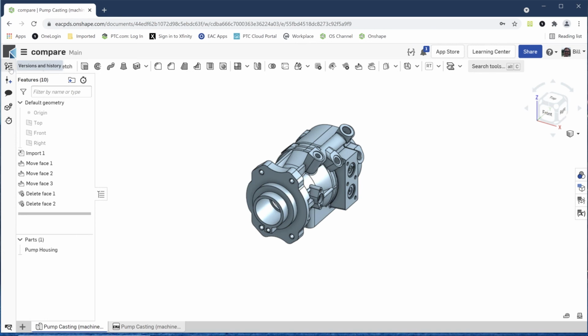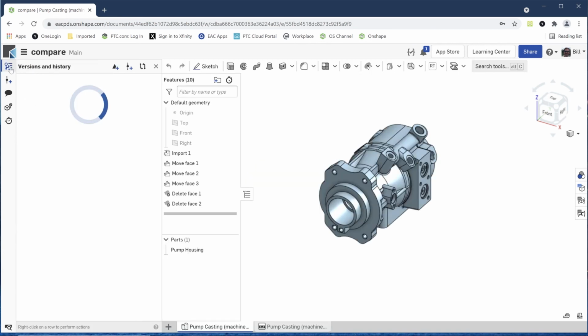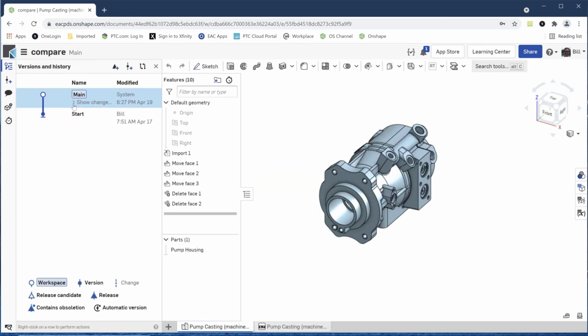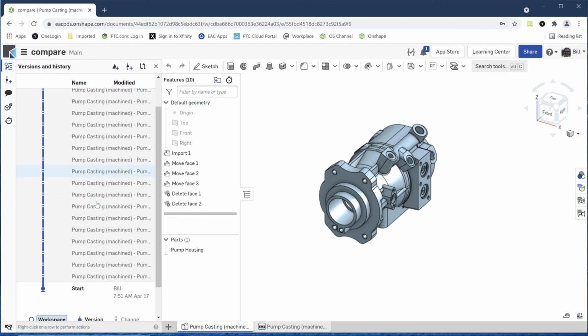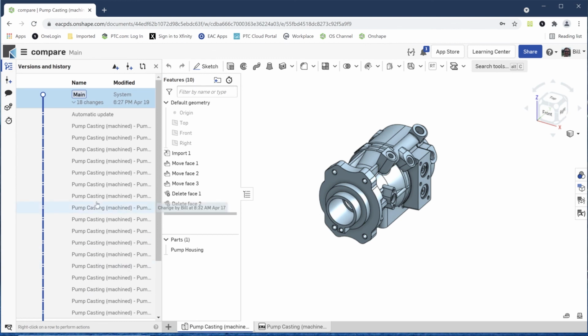And this is the same with any component that we have. We can come over here, and this is the history tree. So we started at some point A, and now we're at point B. But what did we do in between? I can just hit this arrow, and it shows me all the different things that I've done to this component since then. So all of this is saved. Every time I do a command, anytime I remove something, make a modification, it's saved automatically. There is no save button anywhere in the system.